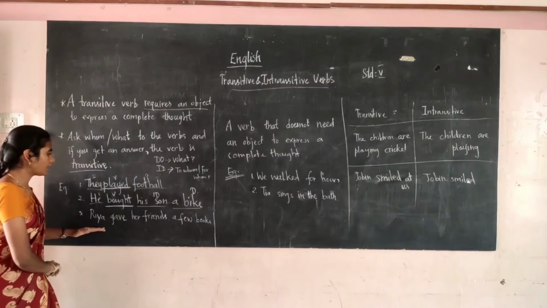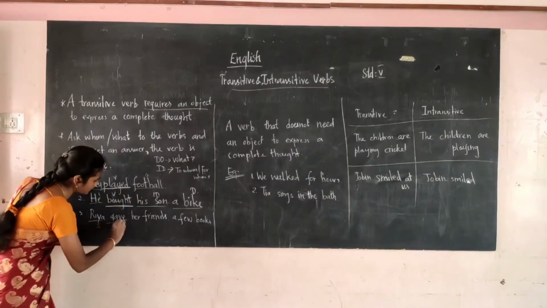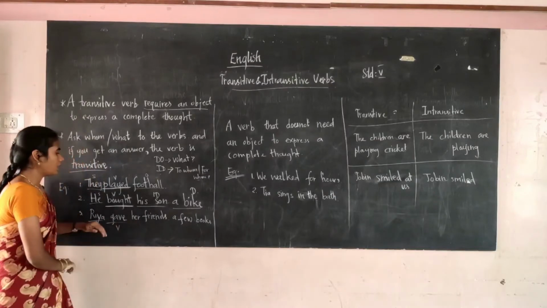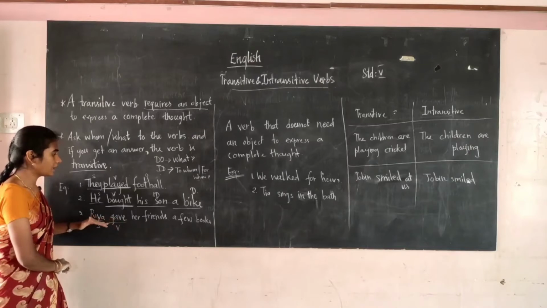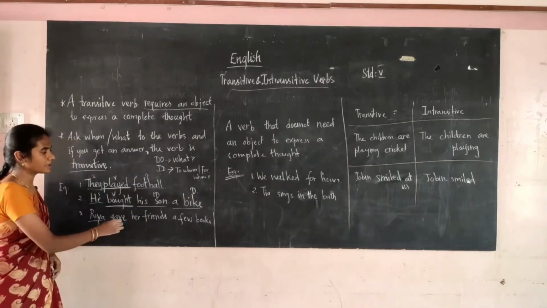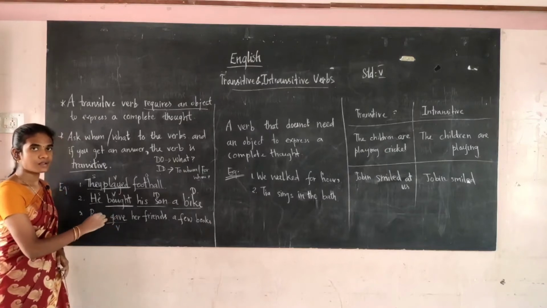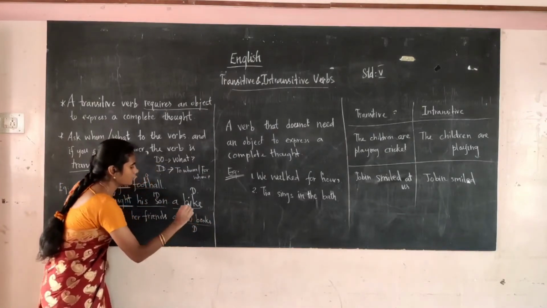Then see the third one. Ria gave her friends a few books. Ria is the subject and gave is the verb. How do we ask the question? What did Ria give? A few books. It is answering the question what, so it is a direct object.